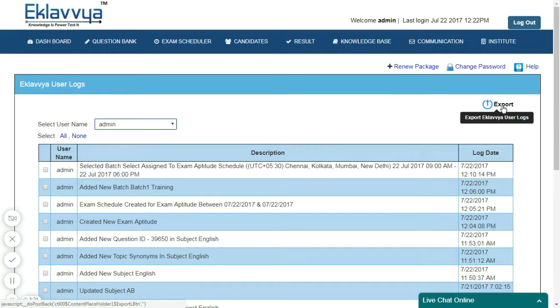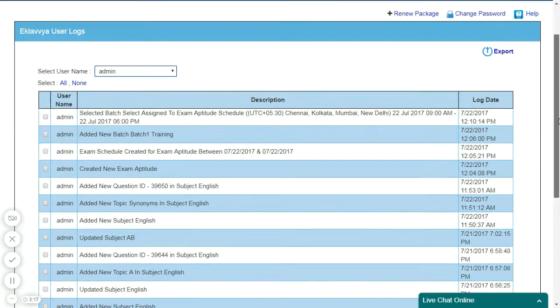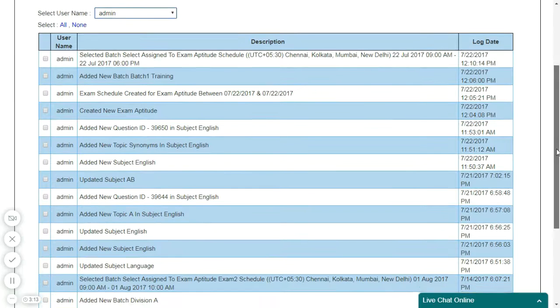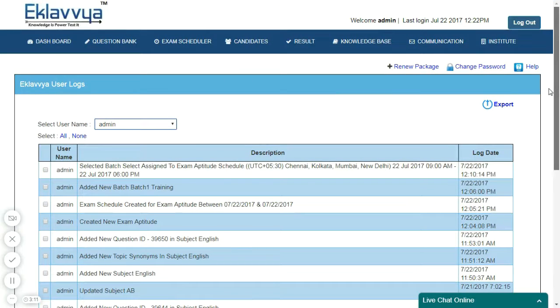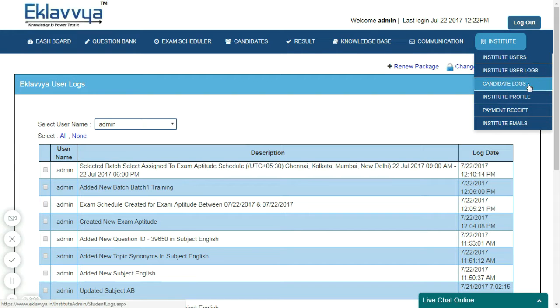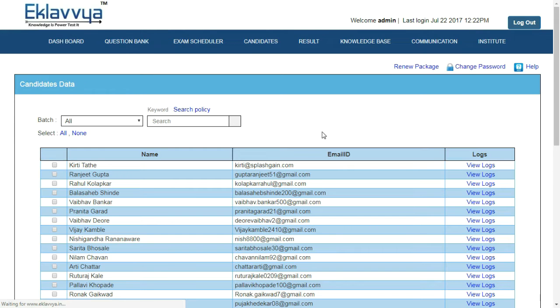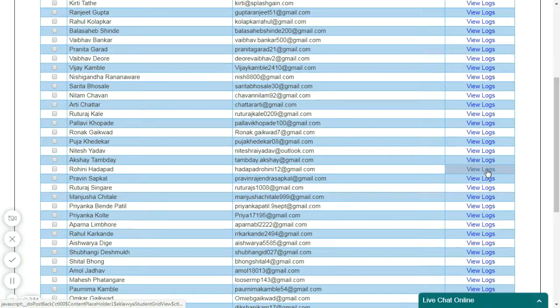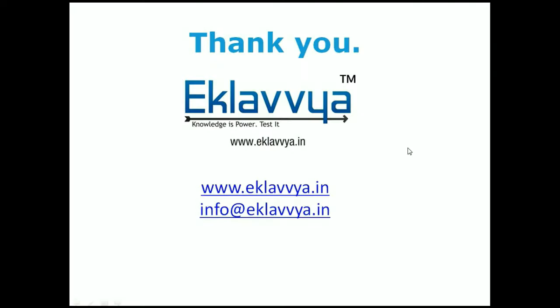You can also see the detailed activity log of the candidate appearing for the exam. You can check it from the Candidate Log section as shown on the screen. I can click on an individual candidate to see examination activity. You can also check the IP address and internet speed of the candidate's machine when the exam activity is active. All the details like question navigation and attempts are logged in the system.